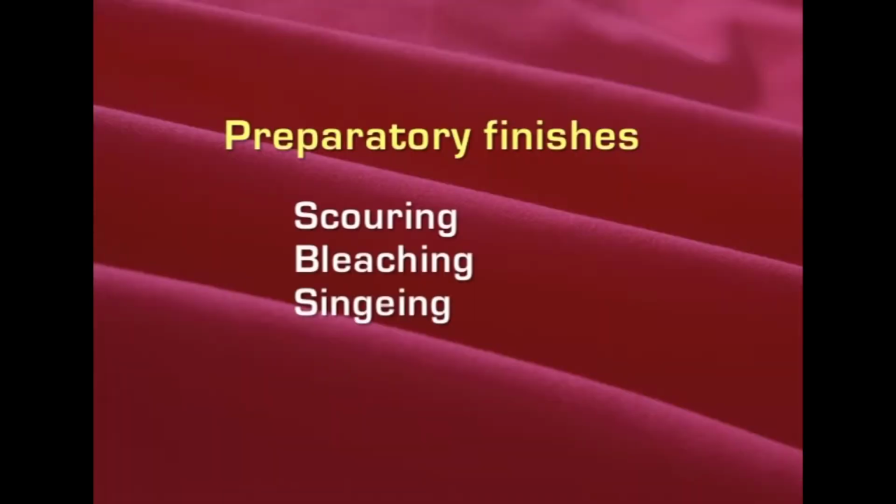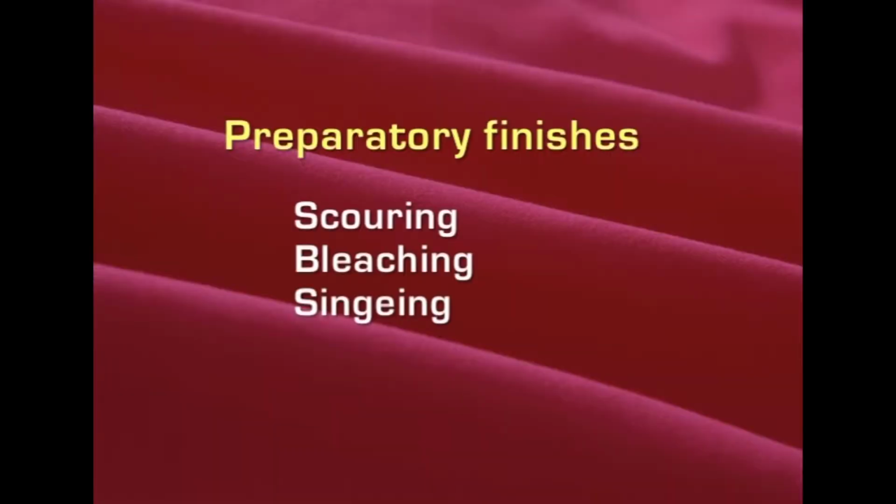So some routine finishes, like it is scoured and then bleached, and also it is singed. Singeing is one finish which is given to these cotton fabrics to remove the protruding fibers on the surface, because cotton is a staple fiber, that means a smaller one. By taking several fibers, we are making a yarn out of it. That means the yarn surface will contain fiber ends. So these ends should be removed, then only we can give some surface finish on the material, so that it will be seen properly, and also the luster of the fabric is seen, otherwise it becomes a little dull.